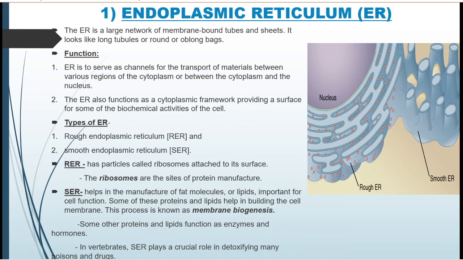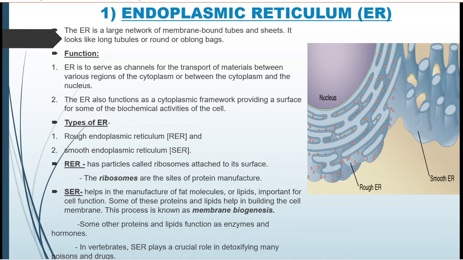Endoplasmic reticulum can be of two types: rough endoplasmic reticulum and smooth endoplasmic reticulum. When the granular-like structure ribosome is present on the endoplasmic reticulum, it makes the surface rough, hence called rough endoplasmic reticulum, RER, and smooth endoplasmic reticulum does not contain ribosome. So ribosomes are the site or a factory for protein synthesis. On the other side, smooth endoplasmic reticulum manufactures protein or lipid.